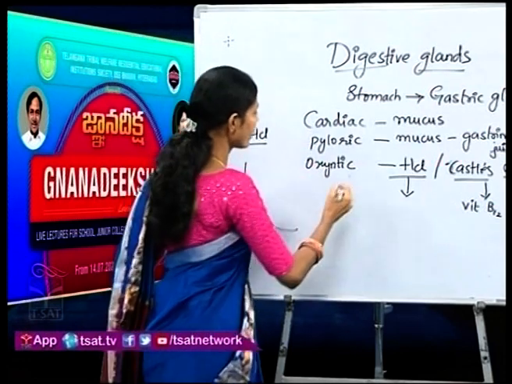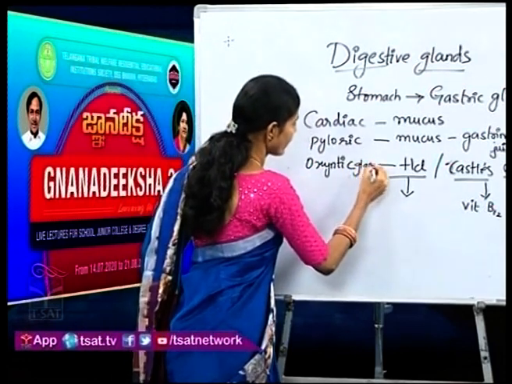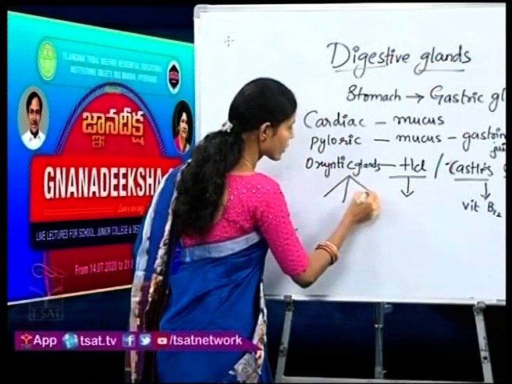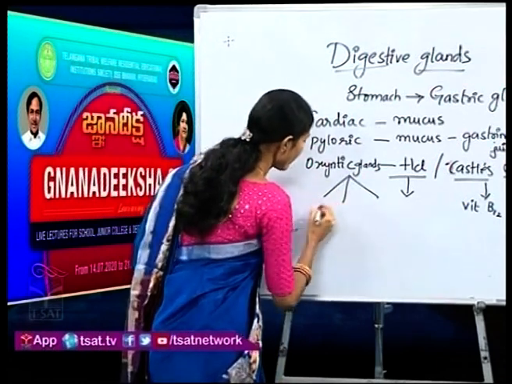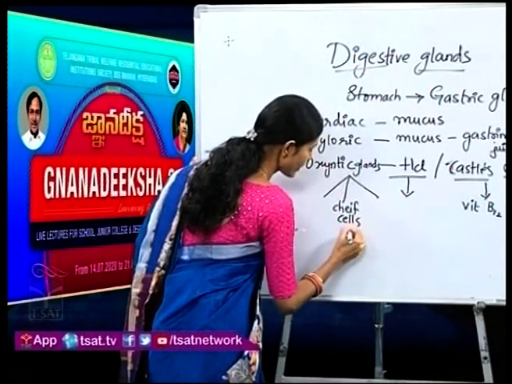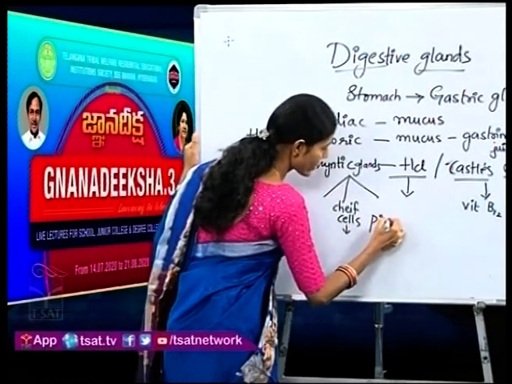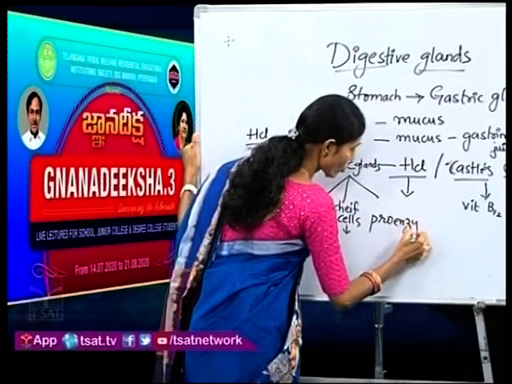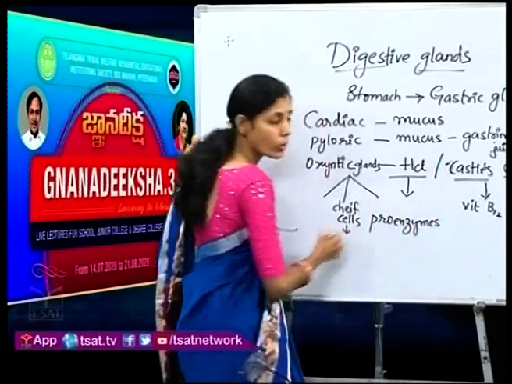Apart from that, in these oxyntic glands, there are 3 types of cells. One will be the chief cells. These chief cells will be releasing the proenzymes. What are the proenzymes? Do you remember, children, when we were learning about the process of digestion?